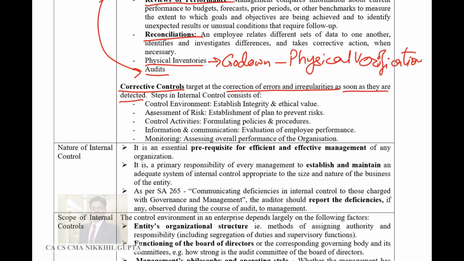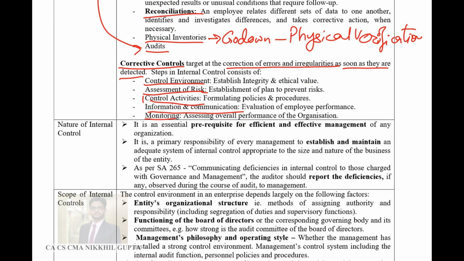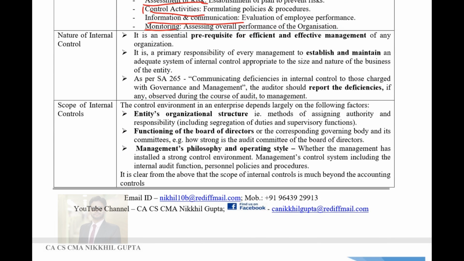Steps in internal control consist of control environment. You should create an environment which is full of control, full of discipline, full of policies and procedures which ensure that transactions do not happen inappropriately. Then you have to assess the risk of every transaction and assess whether this risk is there or not. Then control activities, you have to control the activities which are there in an organization. Information and communication, you have to communicate the irregularities in the information in the transaction to the relevant people at regular intervals. Monitoring, you need to monitor or supervise on a day-to-day basis that these controls are working fine.